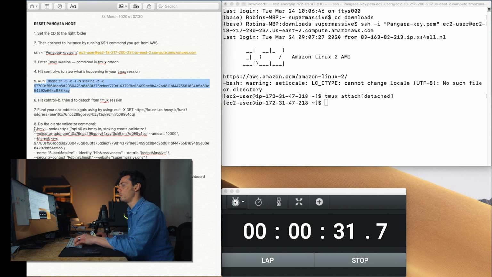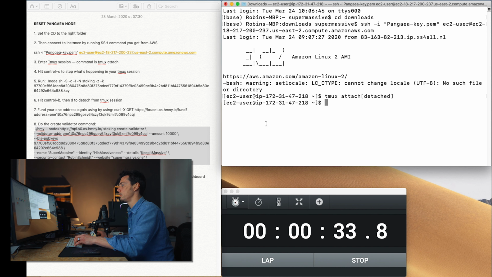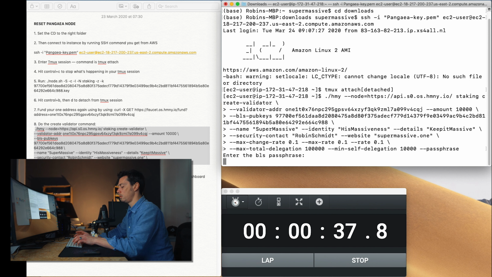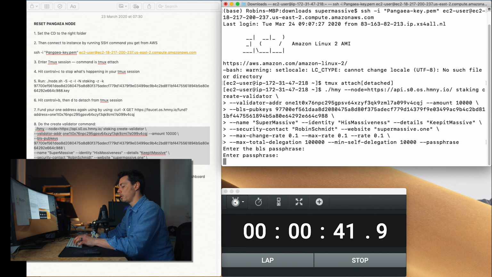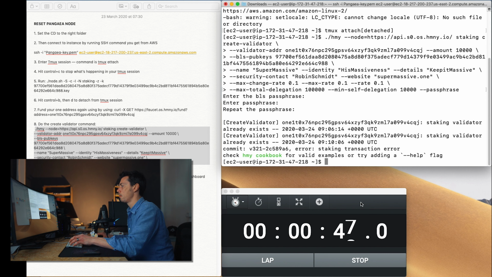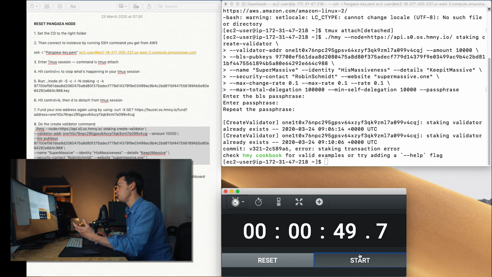And then we're going to run the whole create validator script. And press return, BLS passphrase, then the passphrase. Now it will say that I've already created a validator, and that's fine because I already did this morning. Validator already exists, but there we stop the clock at 49 seconds.